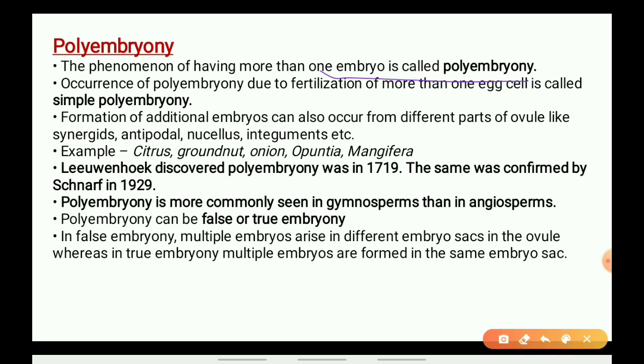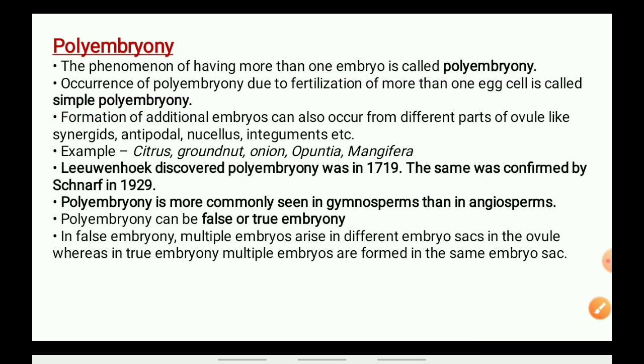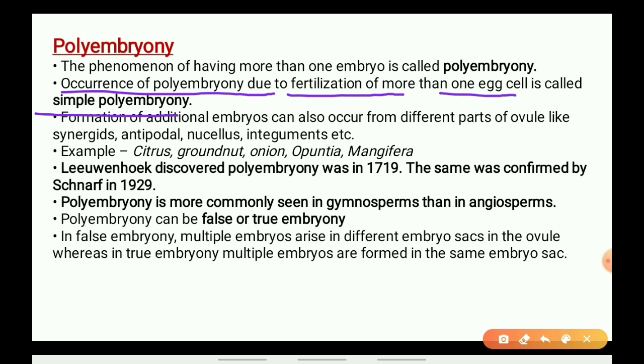So when more than one embryo is formed at a time, it is called polyembryony. So occurrence of polyembryony due to fertilization of more than one egg cell is called simple polyembryony. So what is simple polyembryony? Occurrence of polyembryony due to fertilization of more than one egg cell.